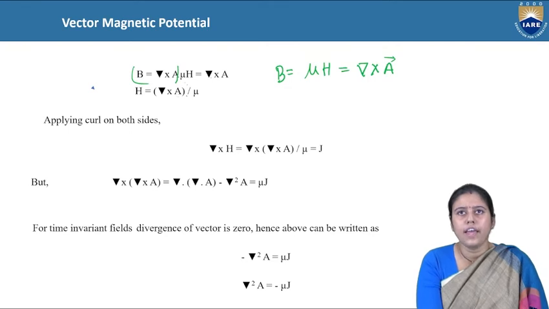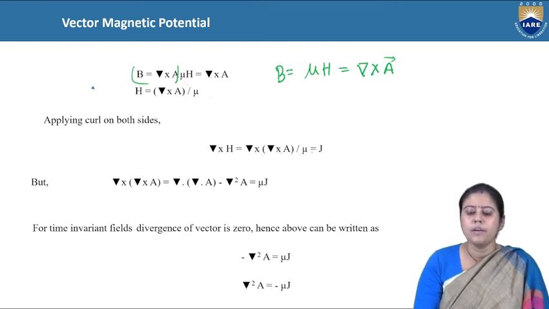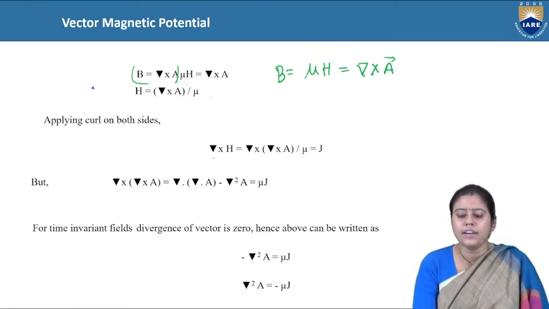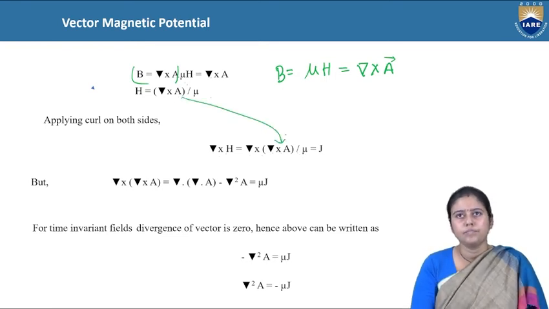H is grad cross A divided by mu. If we take the curl on both sides, we can write grad cross H is equal to grad cross of grad cross A by mu. We are just substituting the value here. Now, what is grad cross H?